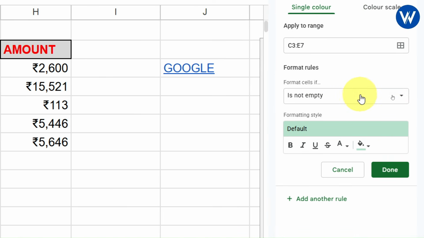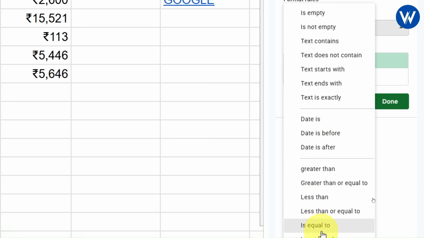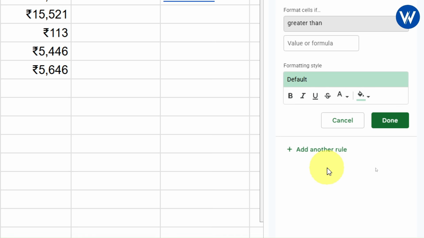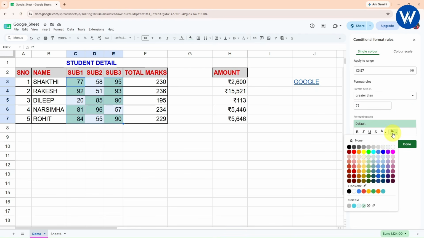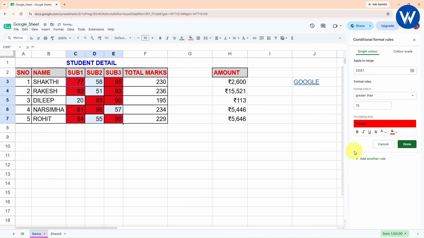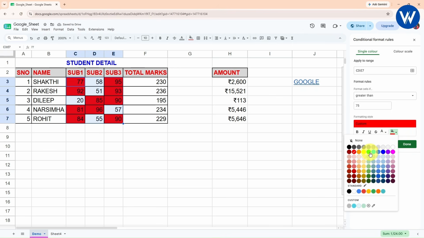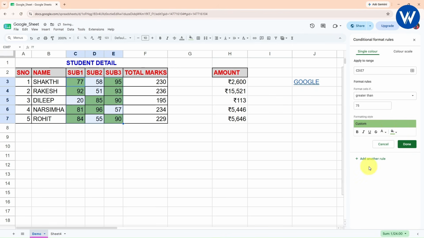Right now it is not empty. So from here what I will do, I will take greater than. Okay. I want to show greater than 75. I want to highlight only the greater than 75 marks cell. So guys, here we can see only the marks which are greater than 75 cell will be highlighted. In the same way, you can change the color with the help of this option. So basically these are the green color I will select, because these are the passing student. If you want to make it bold, you can make it bold. I hope you guys understood how to highlight it.